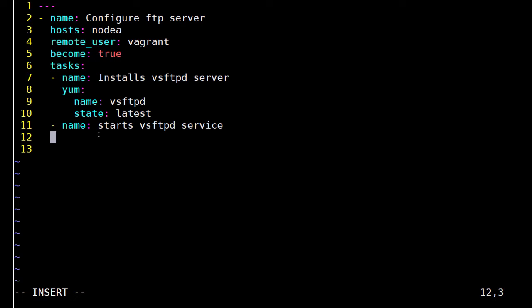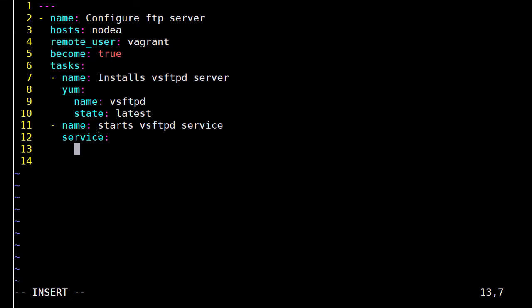I'll be using the service module. I have pressed enter. The cursor has come precisely under the dash. I'll press tab. It will take the cursor to two spaces. Here I'll be typing service, then colon, press enter. Next, I need to pass the parameters to the service module and it should be indented by two spaces. If I press tab, my cursor will precisely go to the place where it should be.